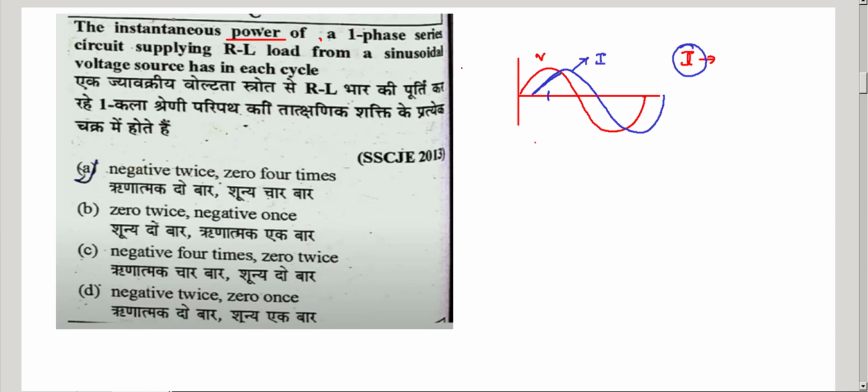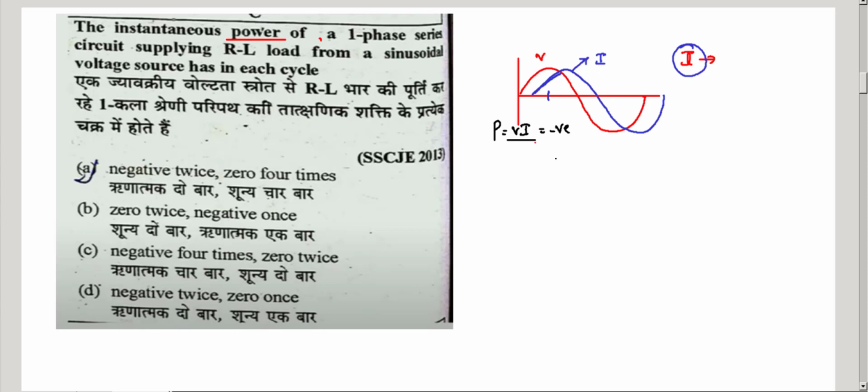So from this you clearly observe that the power equals voltage into current, so this will be negative. You can see here, this will be negative twice. The instantaneous power should be negative and 0.